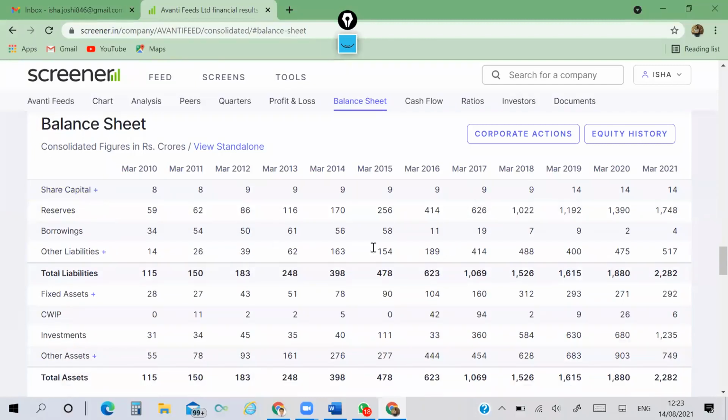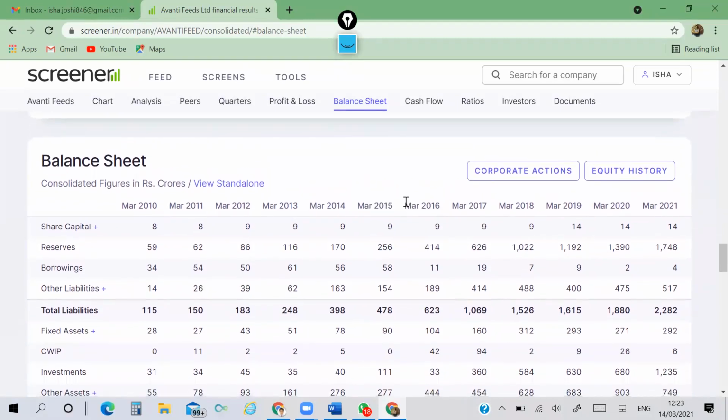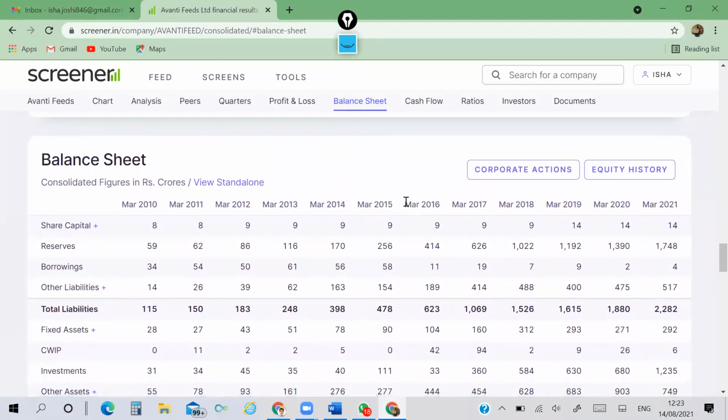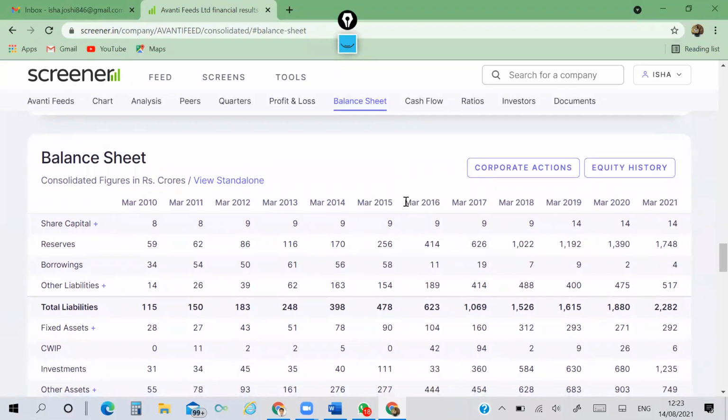Sir, I have a question: when to analyze consolidated figures and when to analyze standalone figures? See, you can get the answer to this question in our FATA batch fundamental analysis sessions. Yeah, I am a learner. I cannot comment on this question. I am just assisting you in how to utilize this utility, this free website.